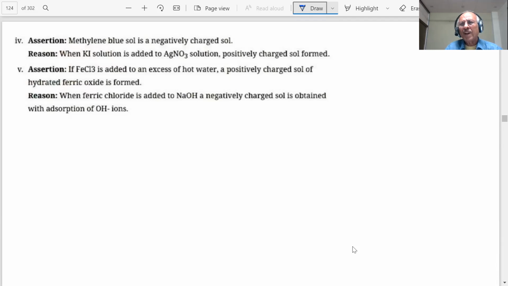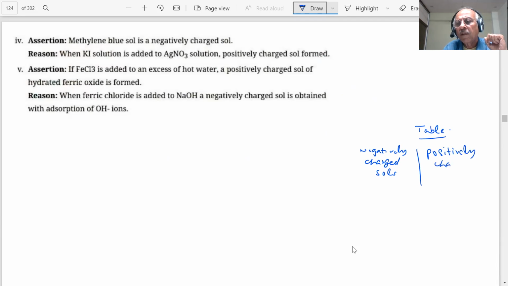The fourth part is coming, student. He says methylene blue sol is negatively charged. First, we have to find out whether it is a correct statement or a wrong statement. Now, I told you, in the NCERT book he has given a table in which he has given negatively charged sols and positively charged sols. Has he given it?